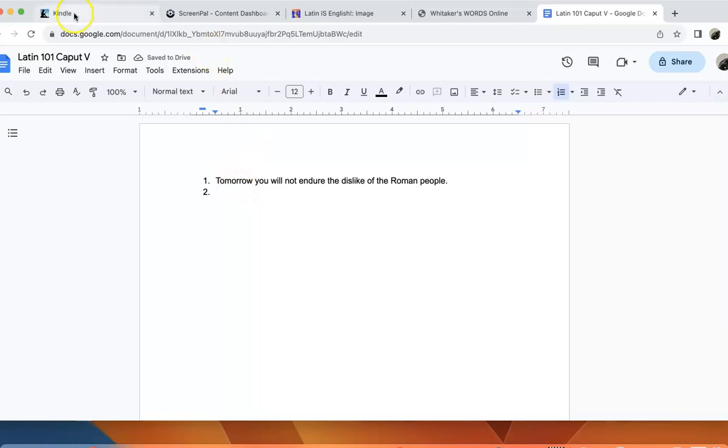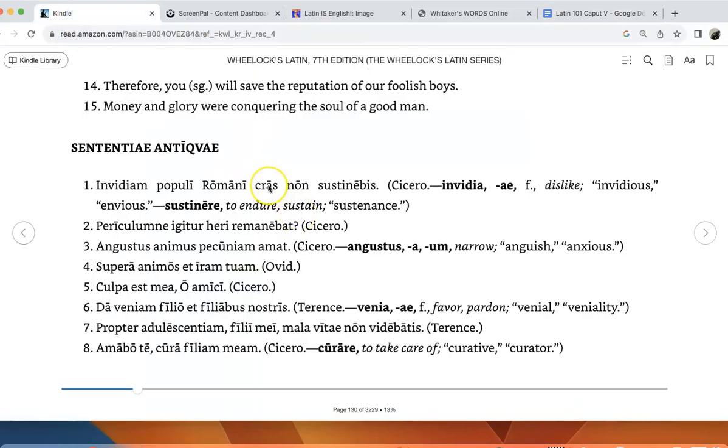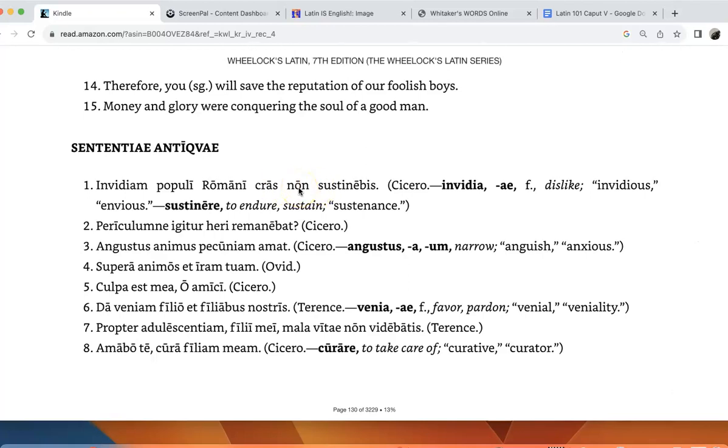Let's go back and look at the example here. So, cras means tomorrow, and then we have the negative adverb not, and then here's our subject and verb. So remember the bo, bis, bit, you can see here we have the bi, but it has the ending s. This goes back to chapter 1. So this is second person singular.